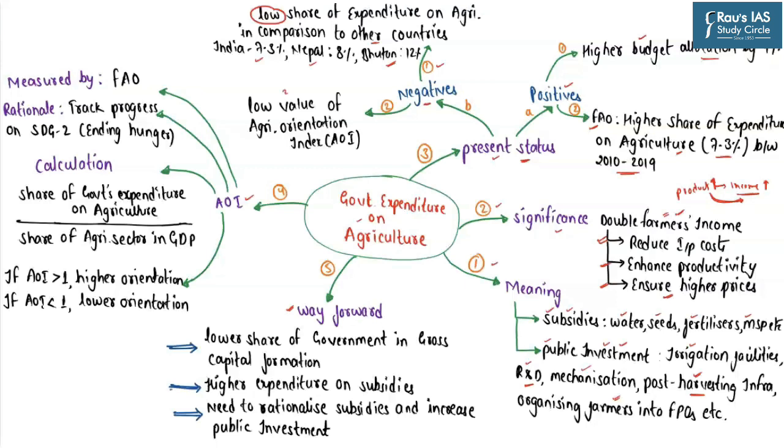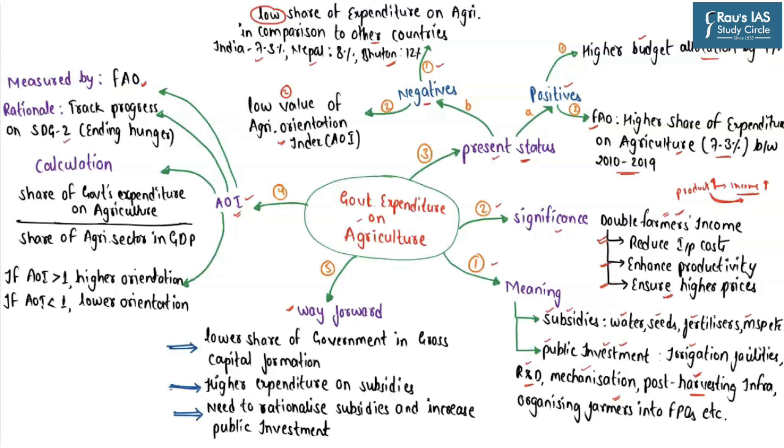The second problem, as highlighted in this particular article, is with respect to the low value of the Agricultural Orientation Index. So what exactly is this Agricultural Orientation Index? The Agricultural Orientation Index is measured and monitored by the Food and Agriculture Organization. This index is used to track the progress of countries on Sustainable Development Goal 2.